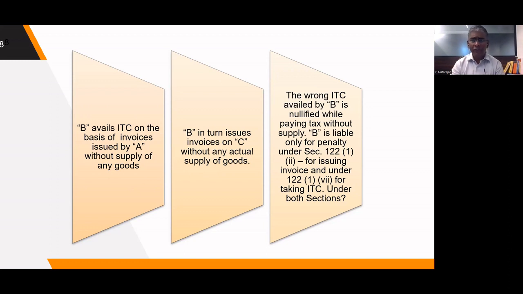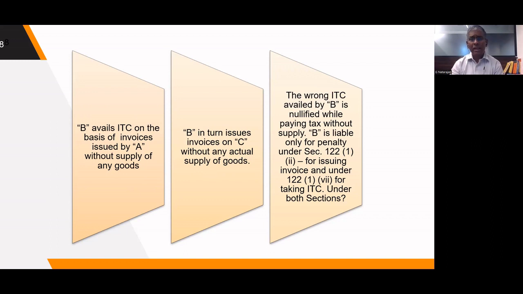There will be no demand for recovery of tax either, because he has not made any supply, and whatever credit he has taken, he has paid tax on a transaction which is not supported by any supply. So there will be no demand under section 74 in the hands of B.